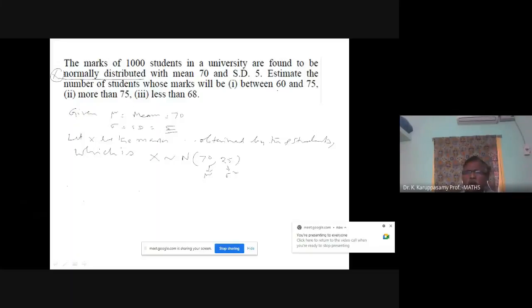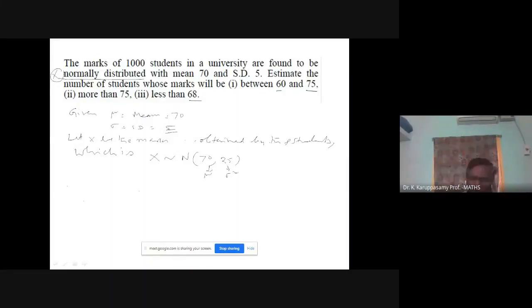I am going to find out the corresponding Z values for 60, 75, and 68. If x equals 60, what about Z? Likewise, x equals 75, and x equals 68. So these numbers I am going to work out first. The reason is that a normal random variable is to be transformed into a standard normal random variable. So let us work out one by one.